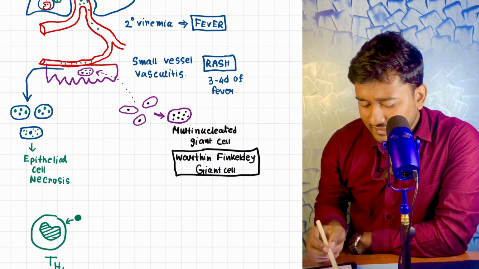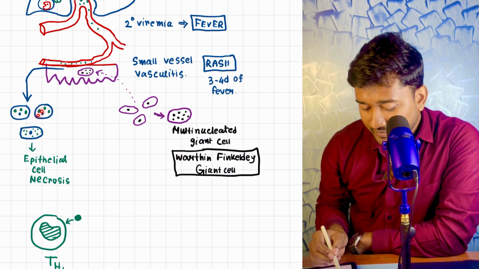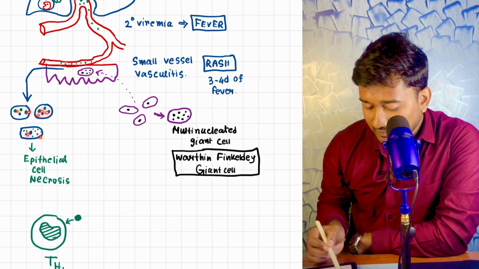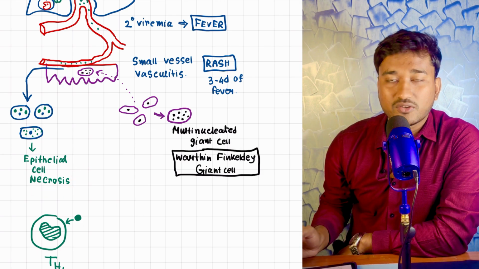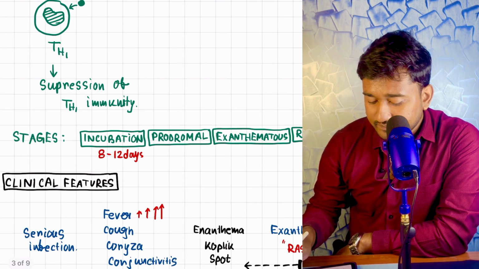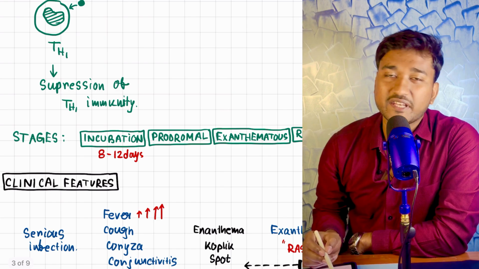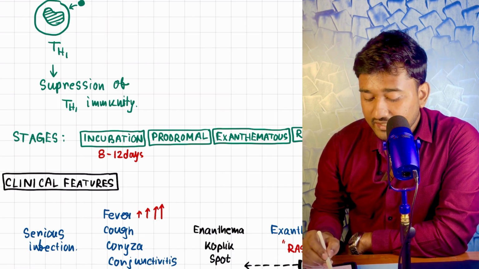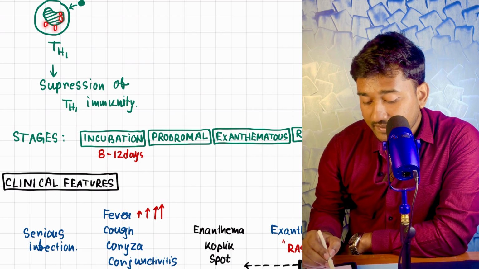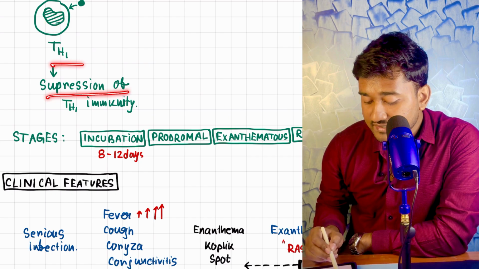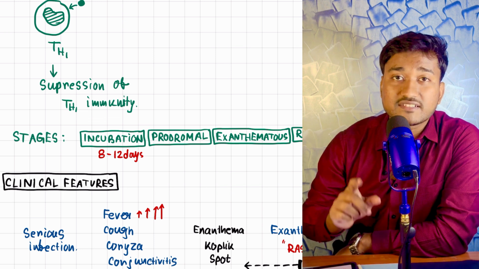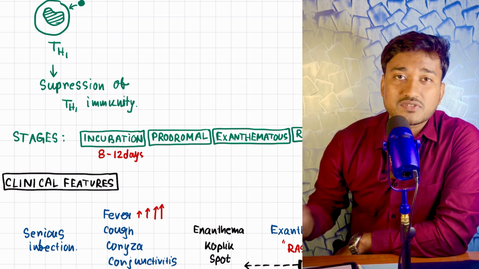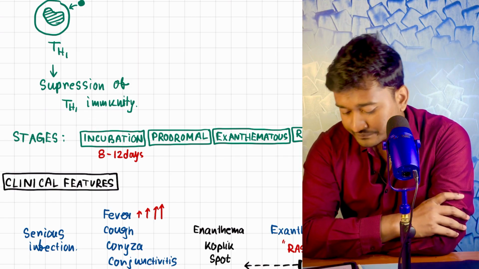Another thing, some epithelial cells are present here, and this virus is also multiplying within the epithelial cells and leading to necrosis of the epithelial cells. Another thing, this measles virus is very naughty. It multiplies within your T helper cells as well, leading to suppression of the T helper cells. Therefore there is immunosuppression. So transient immunosuppression is seen in measles.